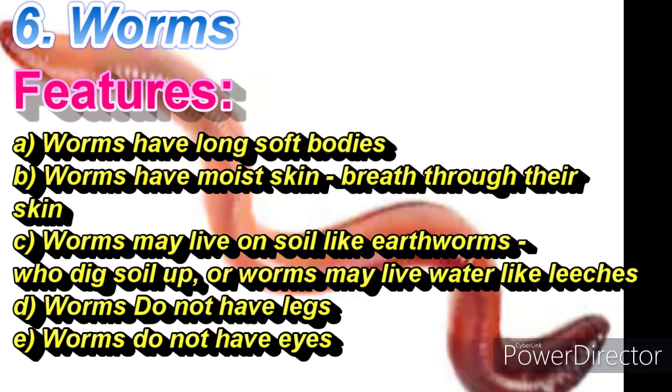A. Worms have long, soft bodies. B. Worms have moist skin and breathe through their skin. C. Worms may live on soil like earthworms, which dig soil up, or worms may live in water like leeches. D. Worms do not have legs. E. Worms do not have eyes.